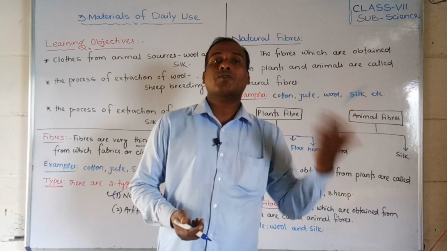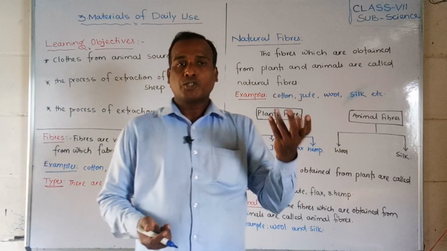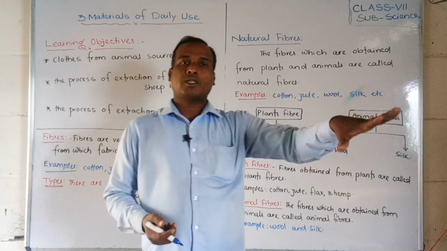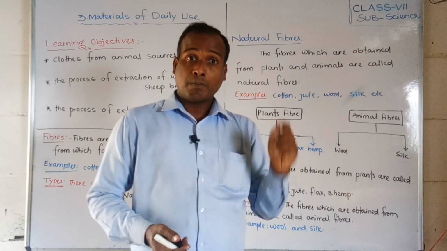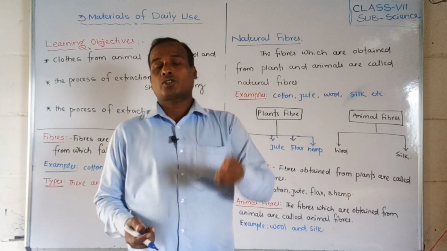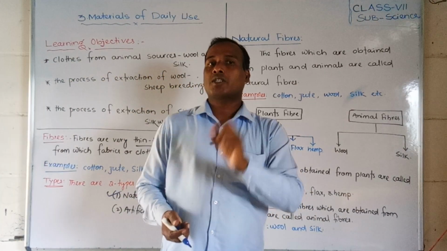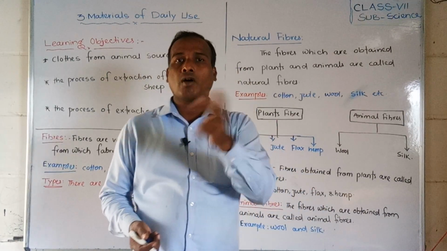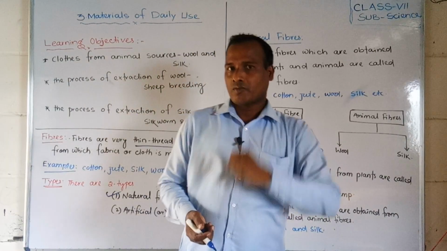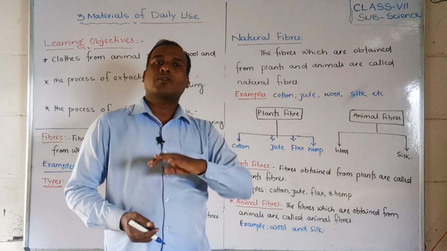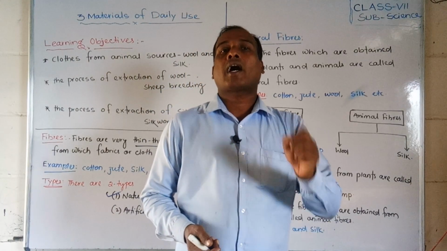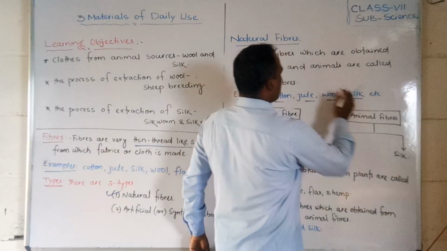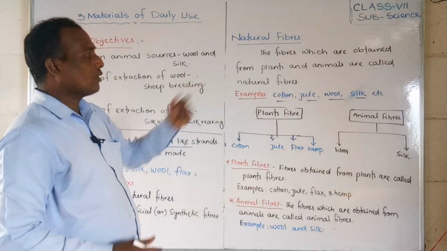Yes, from plants, you have already studied that in 6th standard. Cotton, jute, hemp, flax, these we generally get from plants. These are called plant fibers. But what are animal fibers? Those fibers we get from animals like sheep, goat, camel, and also from the silkworm. These are also natural fibers, especially animal fibers. Examples: cotton, jute, wool, silk. These are natural fibers.